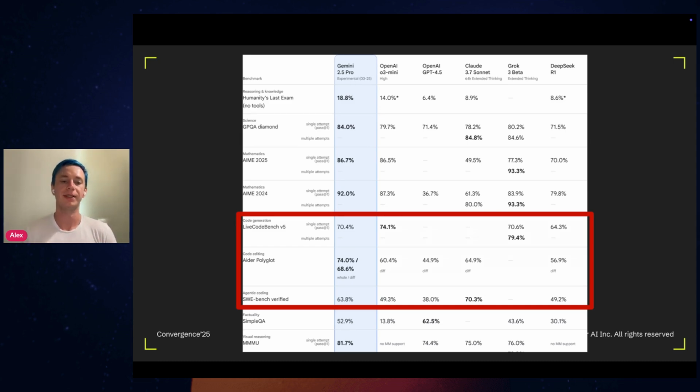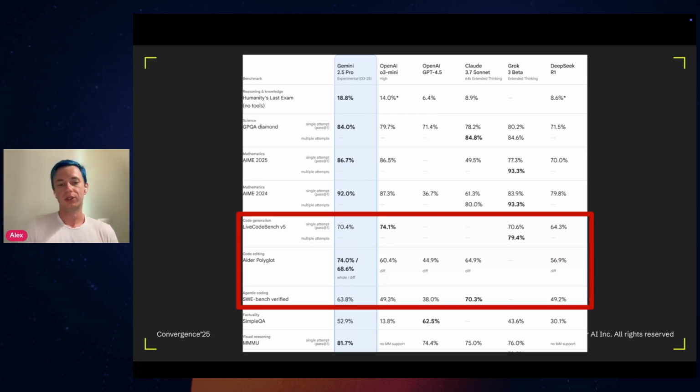But the problem is the benchmarks on their own are not usually very relevant to the real life work of developers, because, for example, Aider Polyglot requires AI to just modify a single file, a single method, whereas in the real world, you usually need to implement changes across multiple files, or even multiple directories. So the results from the benchmarks are not always directly transferable to the real world.